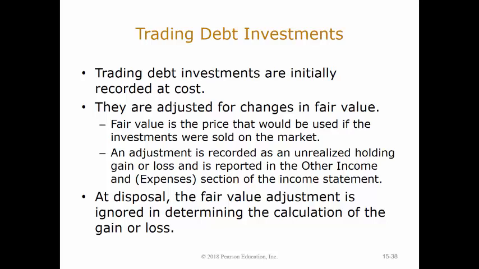However, to do so, you can't just increase the value of the asset to what it's trading for right now. GAAP requires you to take out a separate account which tracks the unrealized gain that you could experience if you sold it today on your books. And it's an unrealized holding gain or unrealized holding loss, depending on how the market price of that investment has changed since the time that you bought it.